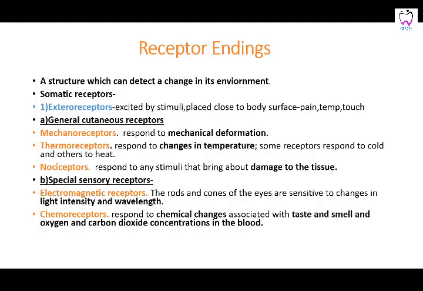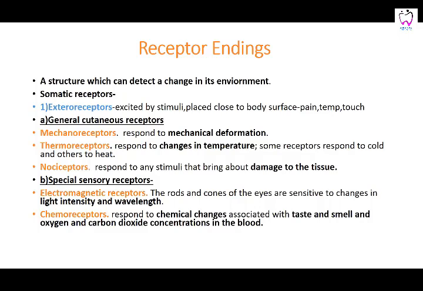Then you have the special sensory receptors which are related with special functions. That is, in the eyes, you have the electromagnetic receptors for the rods and cones, and you have chemoreceptors which are concerned with the chemical composition of the blood and associated with taste and smell also, and oxygen and carbon dioxide concentrations in the blood.